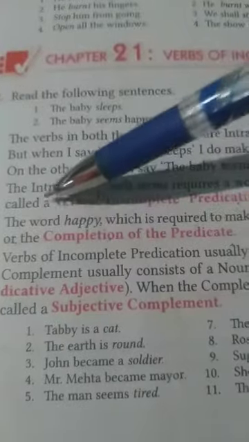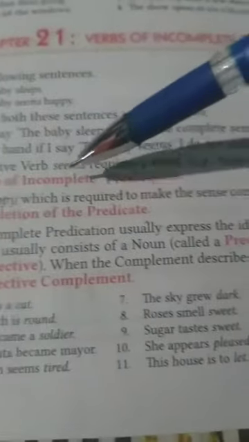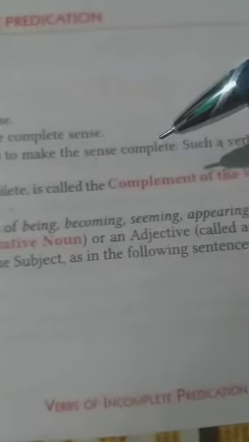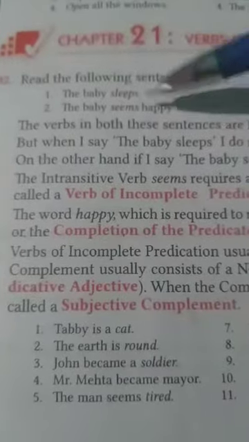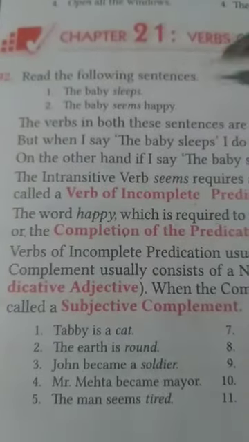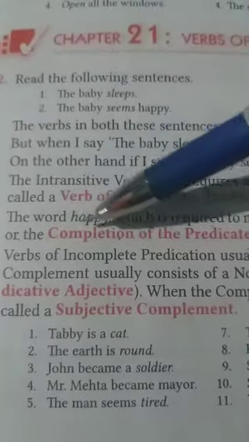The word happy, which is required to make the sense complete, is called the complement of the verb. So here the word happy is the complement for the word seems. It is called completion of the predicate.